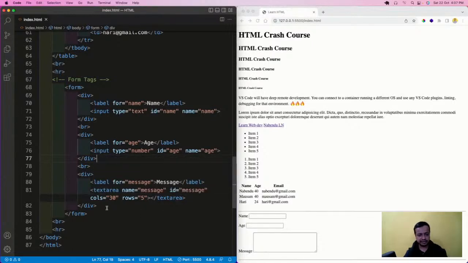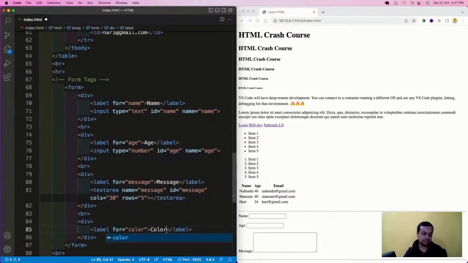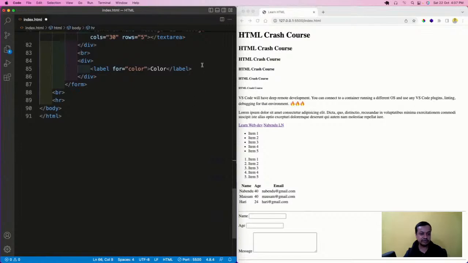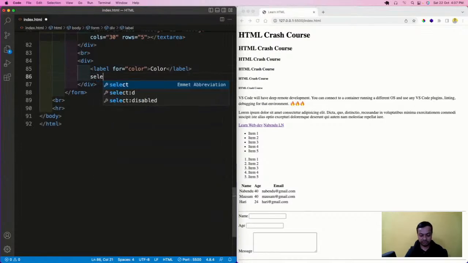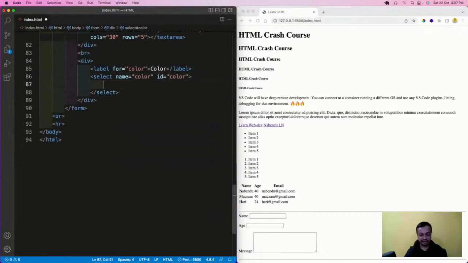Now another thing which we are going to learn is the drop down. I'll do a br, and inside this a div, and inside this a label, a label for color maybe. Then I will come here and do a select. Name is color, id is color, and in this select there is something known as option, which has a value.